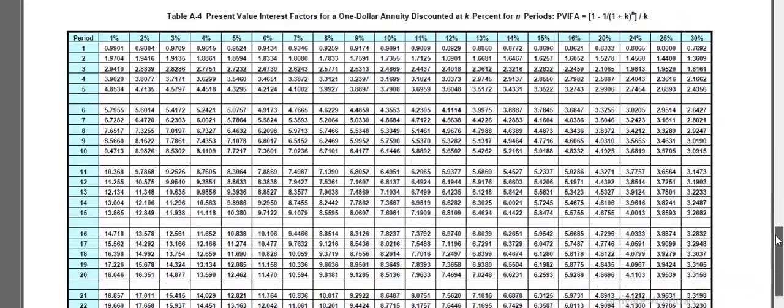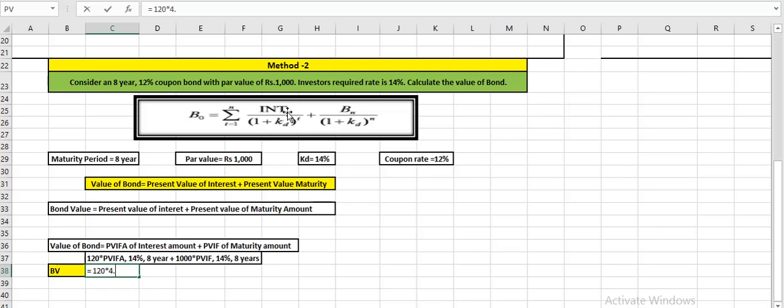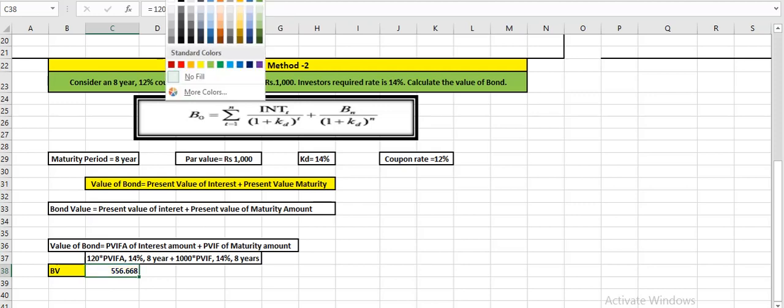So this is the annuity table, 14% and 8 years is here, which will be our factor, 4.6389. This part is known as present value of interest.